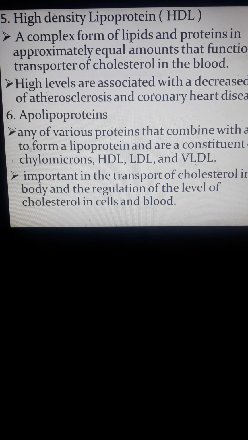Apolipoproteins, any of various proteins that combine with lipid to form lipoproteins and are constituents of chylomicrons, HDL, LDL, and VLDL. So take note, constituent of your chylomicrons, LDL, HDL, and VLDL is the apolipoproteins. So the function is to transport cholesterol in the body and regulation of level of cholesterol in the blood. So ito yung regulates or maintains the level of the cholesterol in the blood and cells.